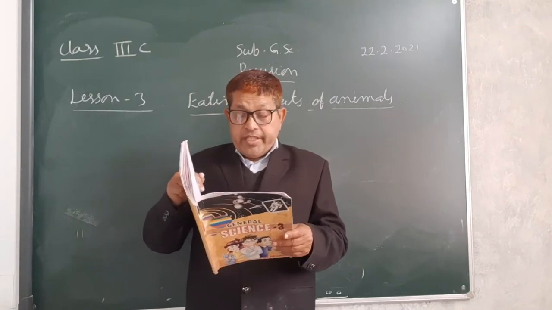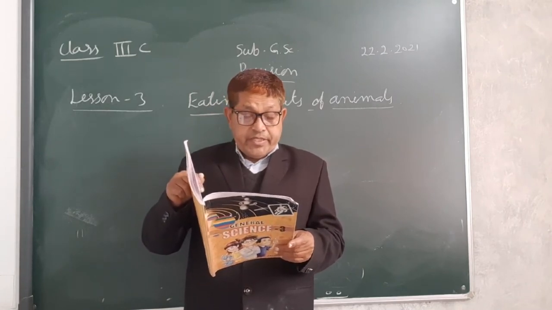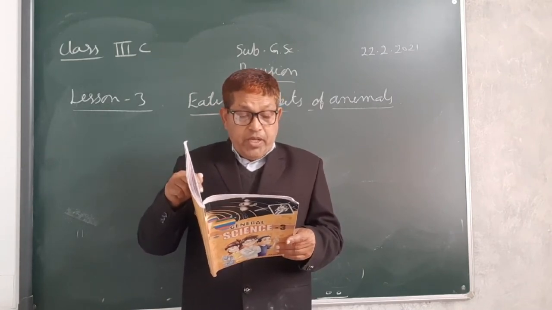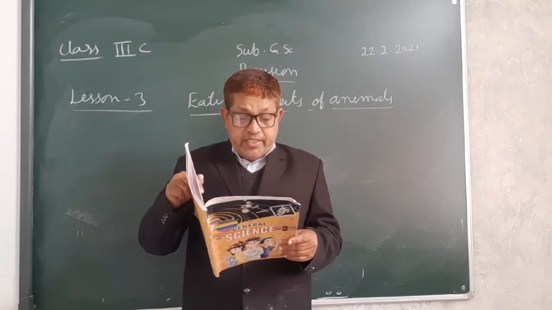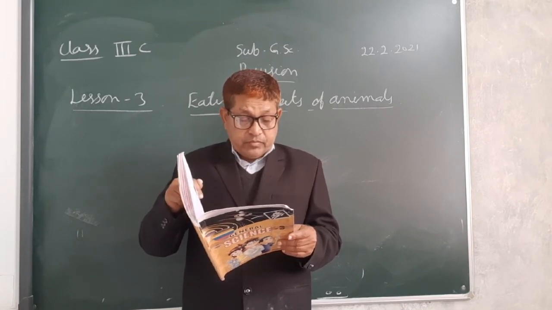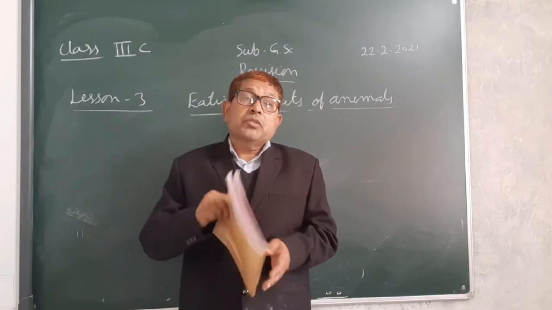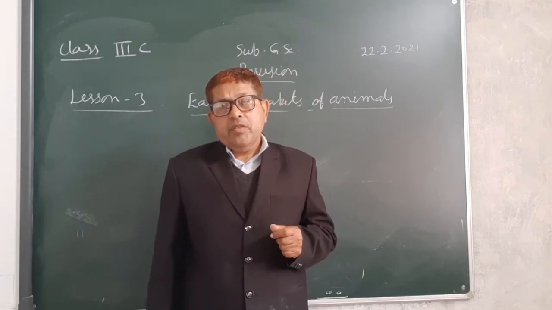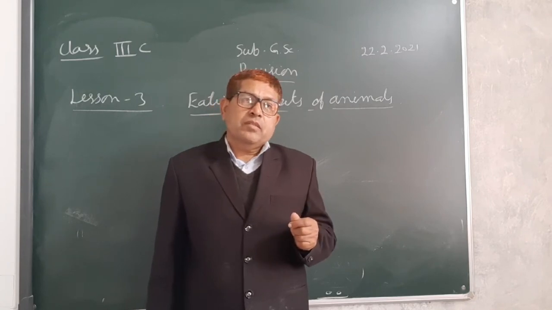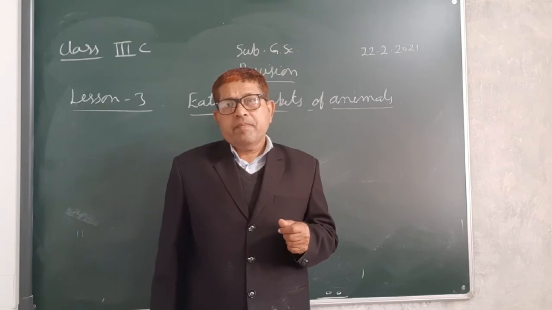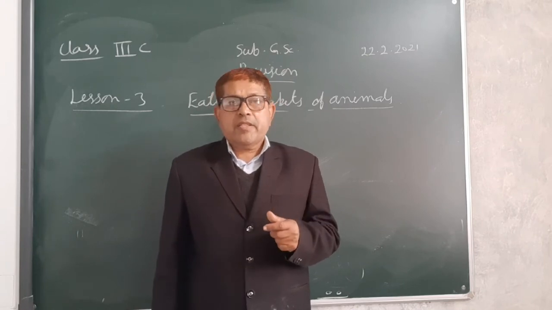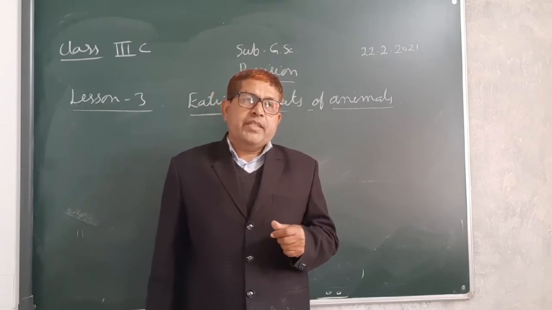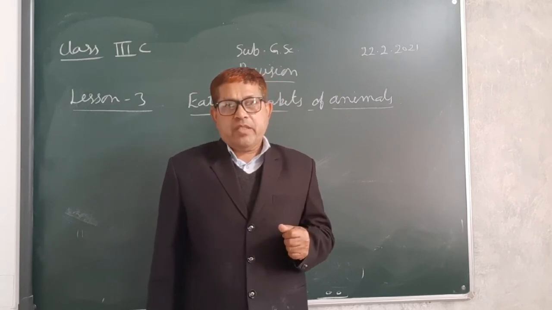Now next category of animal, that is both plants and flesh eating animals. There are a few animals which eat both plant products and animals. These are called omnivorous animals.